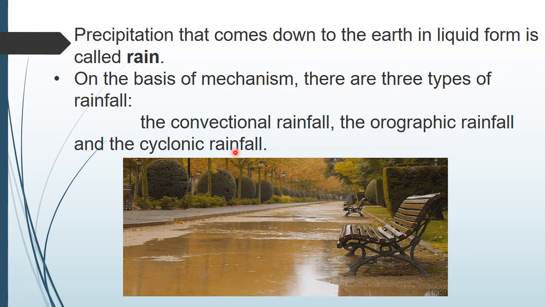On the basis of mechanism, there are 3 types of rainfall. How many types of rainfall? 3 types. What are those? Convectional rainfall, orographic rainfall and cyclonic rainfall. Repeat along with me, children. Convectional rainfall, orographic rainfall and cyclonic rainfall.